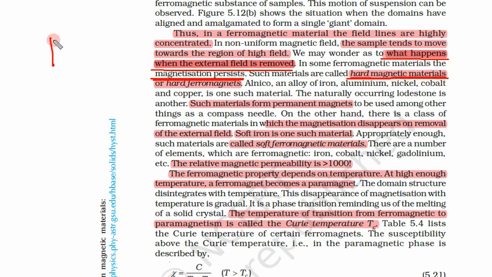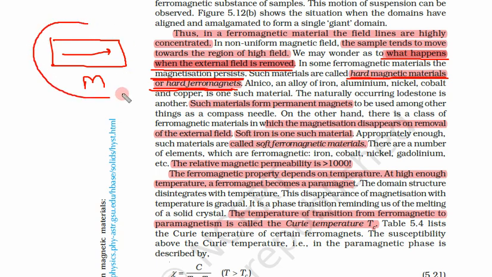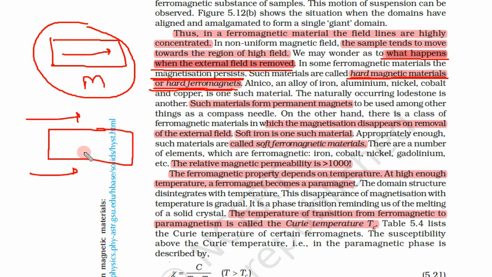Suppose we have a material which is ferromagnetic. We put it in this external magnetic field B naught, and after putting it there for some time, their internal magnetic moments are aligned, and now we remove this external magnetic field. Still this is magnetized. Then these materials are called hard magnetic materials or hard ferromagnets because they can retain their magnetization.